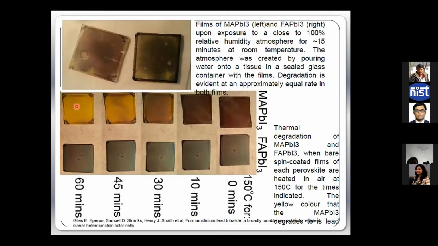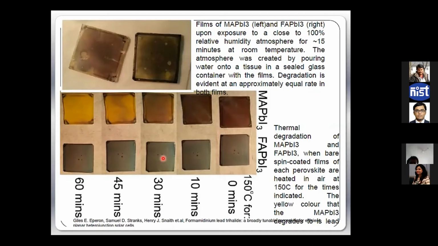How do we decide the device has degraded? When they lose their dark brown color and turn yellowish, that means they have lost the I3 part and the MA part. Only the lead is left. So they do not perform anywhere after that point, right?